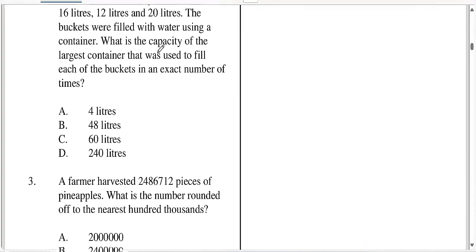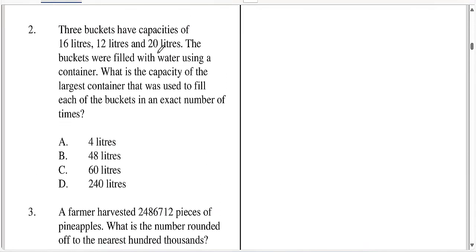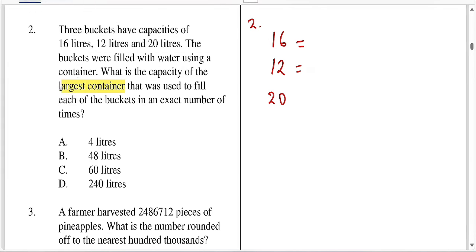Tuendelee. Question 2. 3 buckets have capacities of 16 liters, 12 liters, and 20 liters, right? So the buckets were filled with water using a container. What was the capacity of the largest container? So eka hapa largest container that was used to fill each of the buckets in an exact number of times. So it means that, let me highlight.